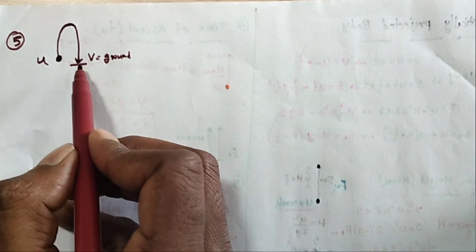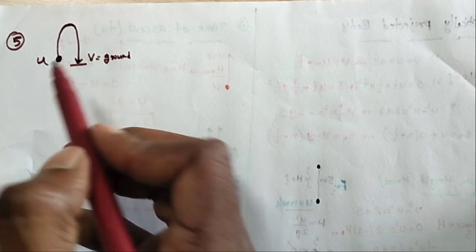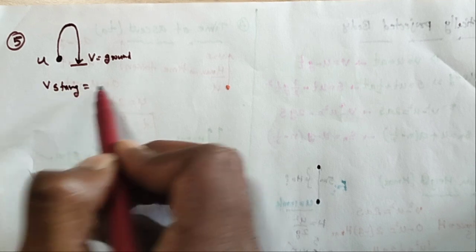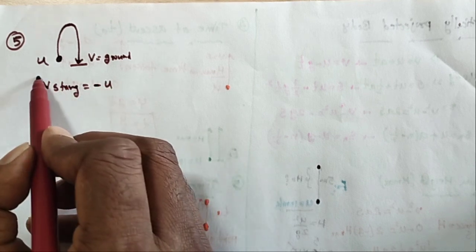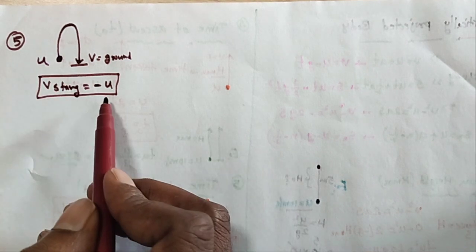So here, how much velocity does it have when it touches the ground? Is it equal or different? So V striking is equal to minus U. Please remember, the both are numerically equal.